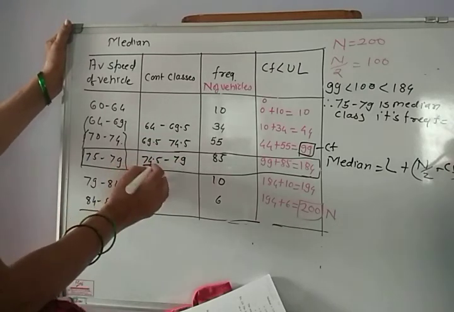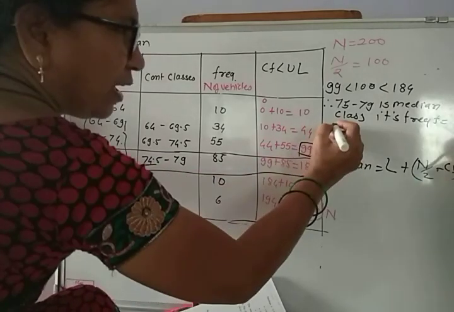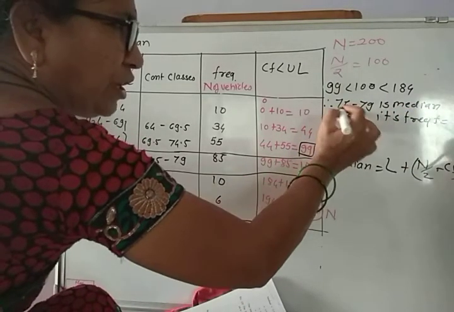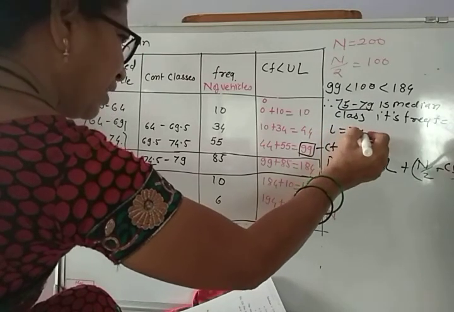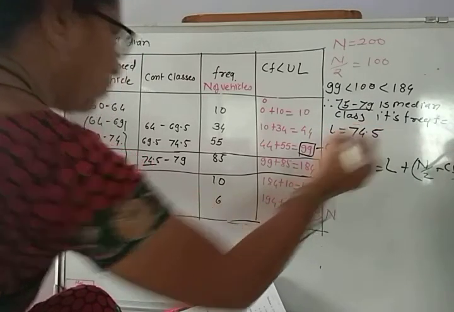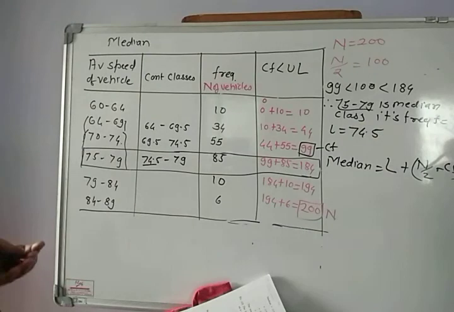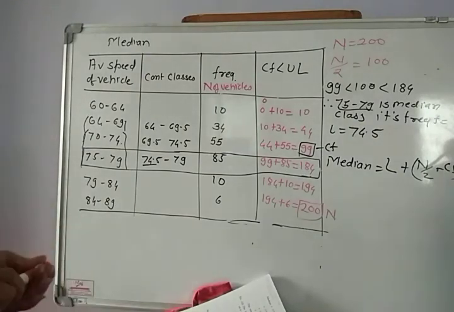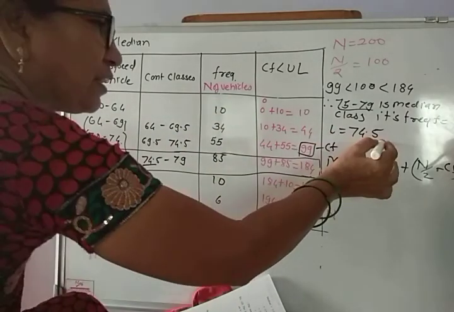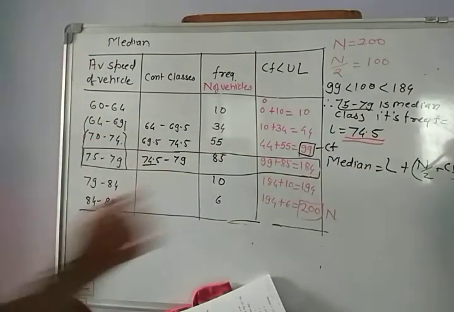So the value of L, though it is the median class, L is equal to 74.5. Remember always, to find the median, the median class must be continuous. It doesn't matter whether the remaining classes are continuous or not.